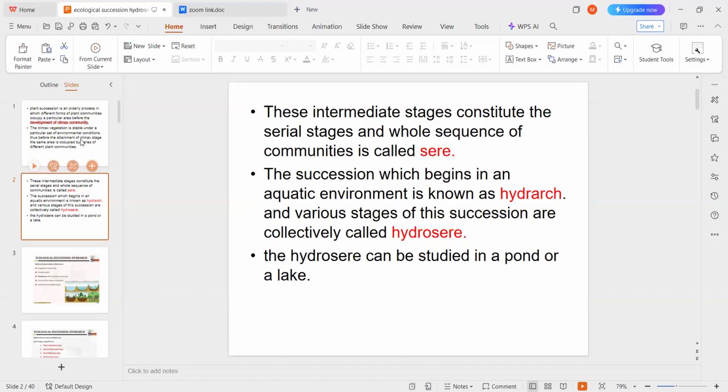The succession which begins in an aquatic environment is called hydrarch, and the various stages of this succession are collectively called the hydrosere. A hydrosere can be studied in a pond or a lake. Today we will discuss the ecological succession of hydrosere. The succession which starts in water bodies is called a hydrosere, and generally we can study this in a pond or lake.